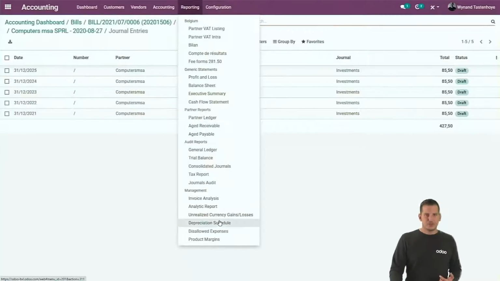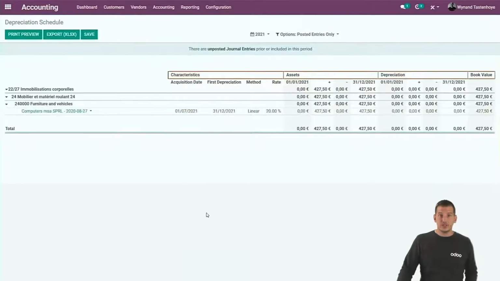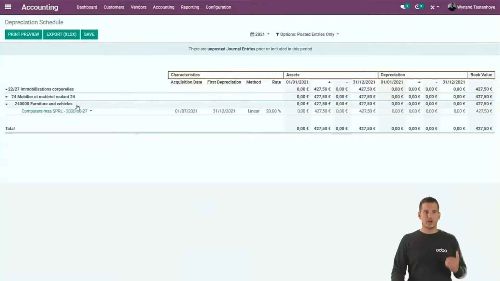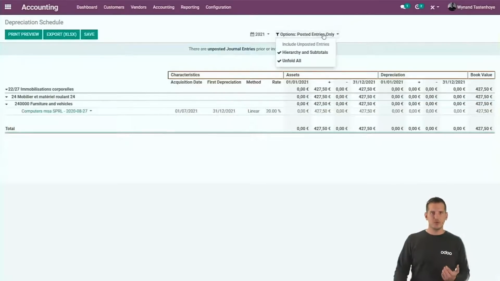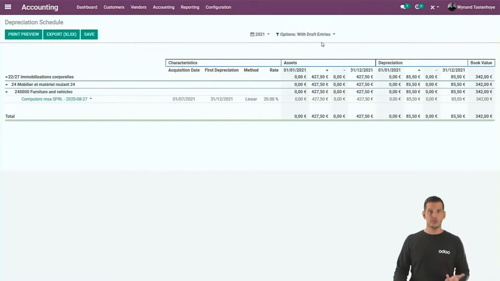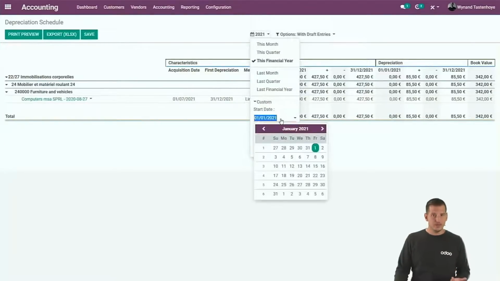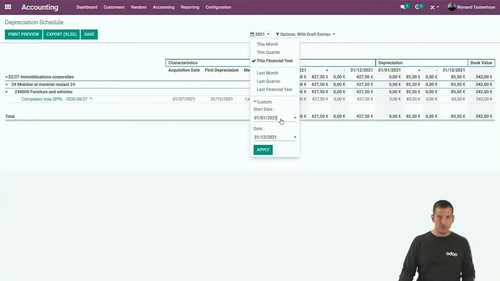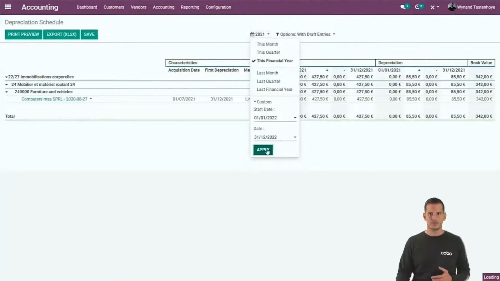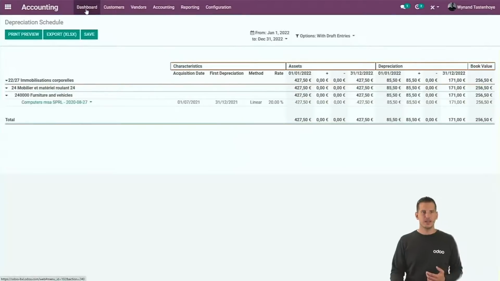That brings me to the depreciation schedule. If you open the depreciation schedule, you will see that we globalize them per account, per asset, so that you have an overview of your acquisition amount, depreciations, and book value. But because we create the entries in draft, at every moment you can include the unposted entries in order to simulate the future. So if you want to see what your book value will look like next year, you can just change the period over here and we will immediately adapt it, because all the entries are already created in draft. So you can simulate. Let's jump back to the dashboard.